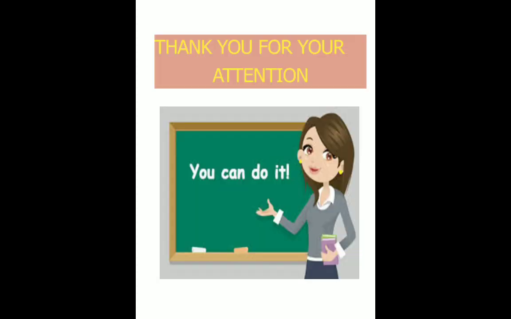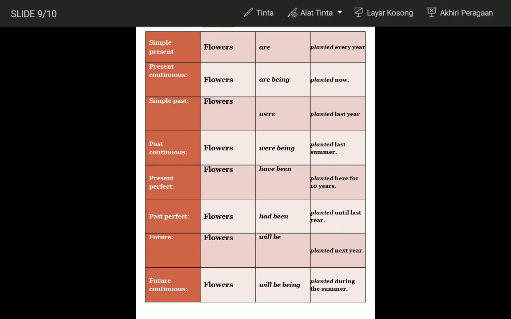Next, for the present perfect, flowers have been planted here for 10 years. For the past perfect, flowers had been planted until last year. Next, in the future sentence, flowers will be planted next year. And the last one, in the future continuous, flowers will be planted during summer.